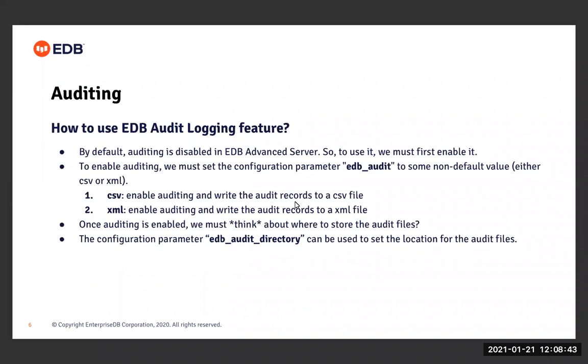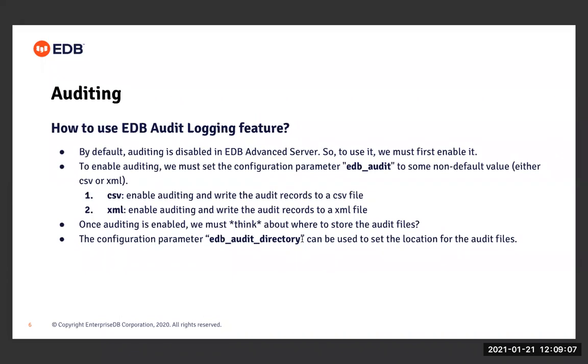Now, once auditing is enabled, we must think about where to store the audit files. For this, we have another configuration parameter called edb_audit_directory. By default, this parameter is set to a location in the data directory, which means all the audit log files will be generated inside the data directory.